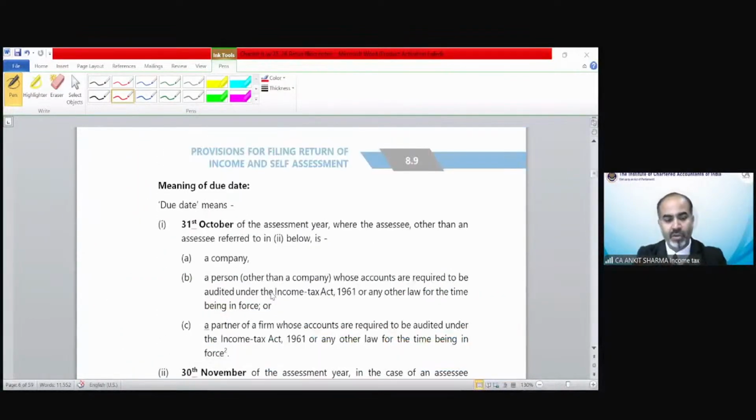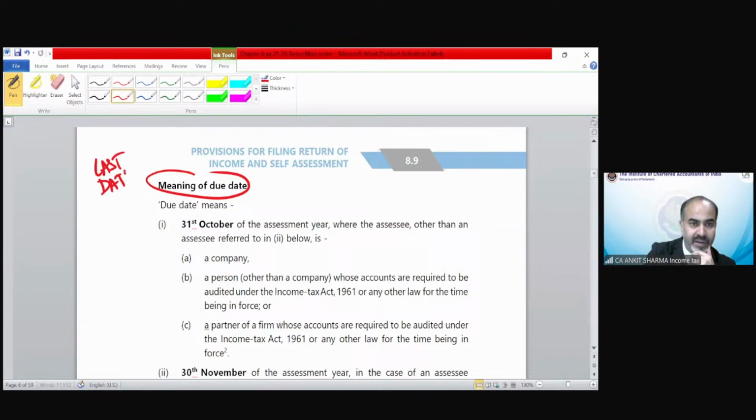Now we are covering the due date. There are two kinds of dates. One is called the due date and one is the last date. Both are different. Due date means if you file your income tax return on the due date, then you need not pay any penalty or interest for delay of filing, and you will have some other benefits also, like carry forward of losses, etc.